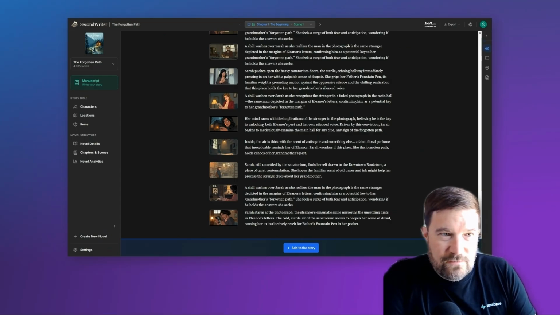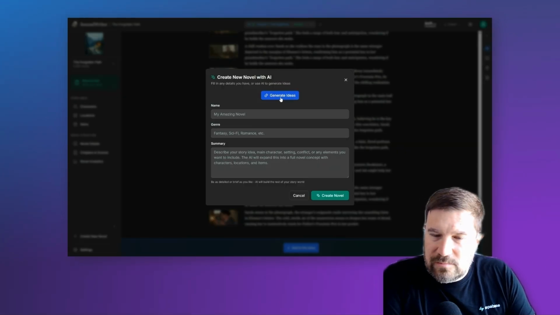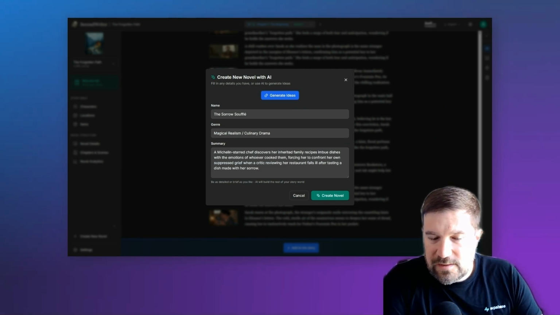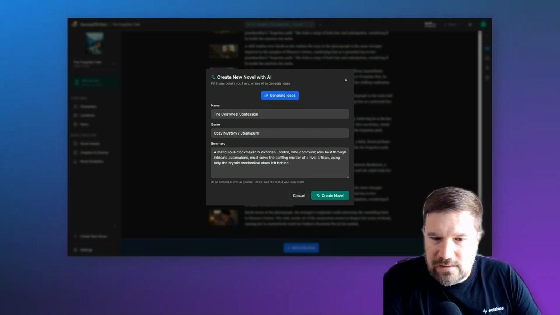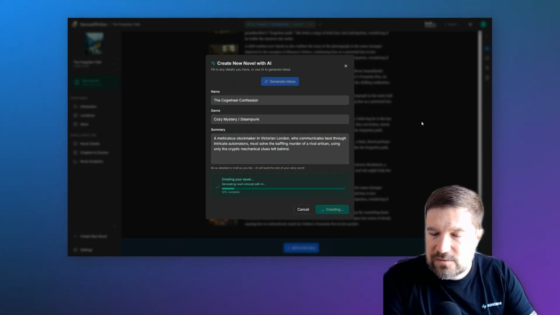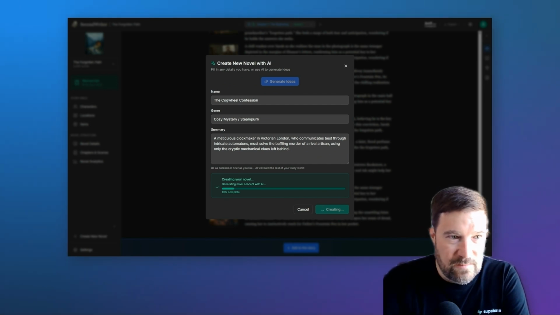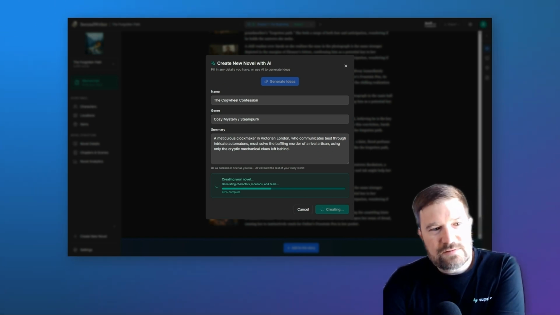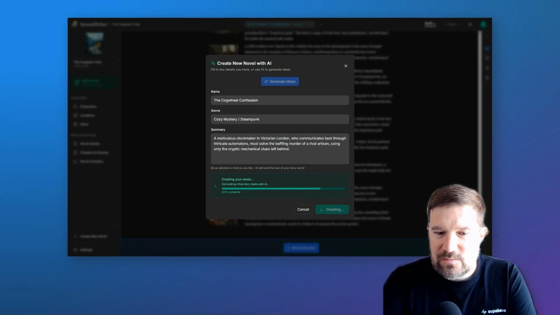Okay, this is the main interface for SecondWriter. If you are starting a new book, you may want to click this button to create a new novel, and let's generate some ideas. These ideas will hopefully be interesting to you. If not, you can always regenerate the ideas, and if you want, you can always just edit these with whatever ideas are in your head. So if we click Create Novel, it's going to start generating the introduction story, the first 3 beats of the scene. It's going to create images for characters, locations, and items, and even a cover image for the novel. So let's see what it makes.